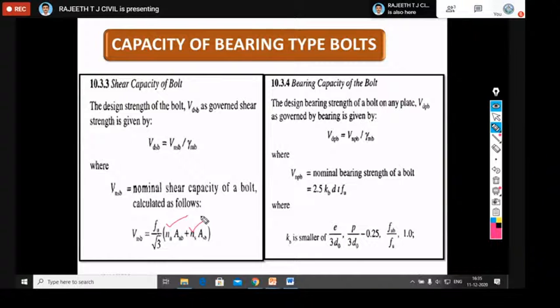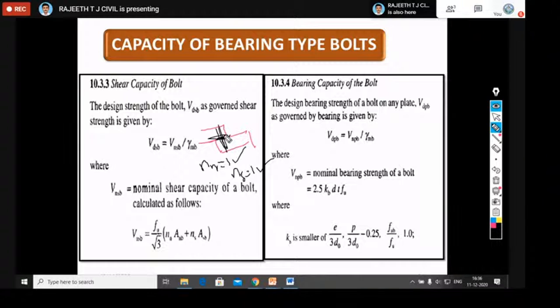If the thread portion is coming in the shear plane, we should choose nn value and Anb value. And if the shank portion is coming in the shear plane, then you should choose ns and Asb. nn and ns depend on the number of shear planes. For example, if you take two plates connected using a lap joint with one bolt, here we are going to get only one plane. So you can assume nn equal to 1 or ns equal to 1 for your regular problems. But in the GATE examination, they will provide this information, whether it is nn or ns.